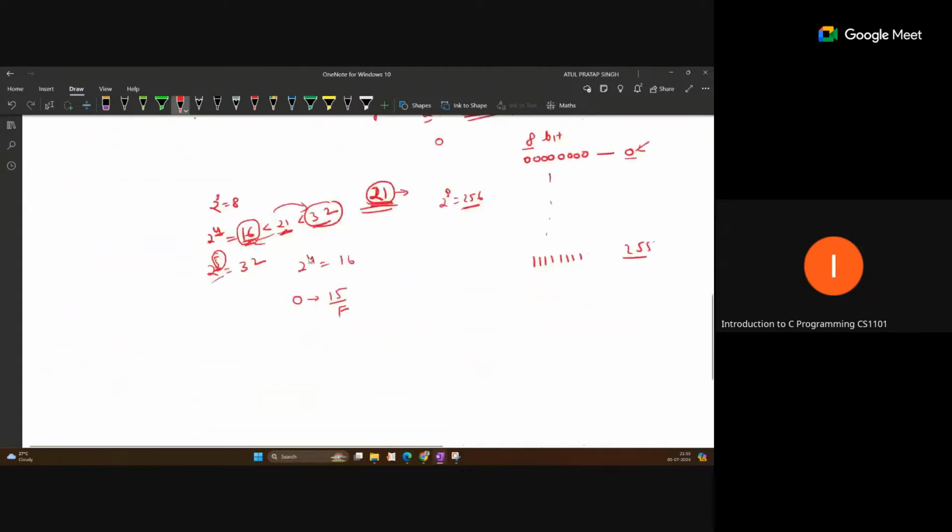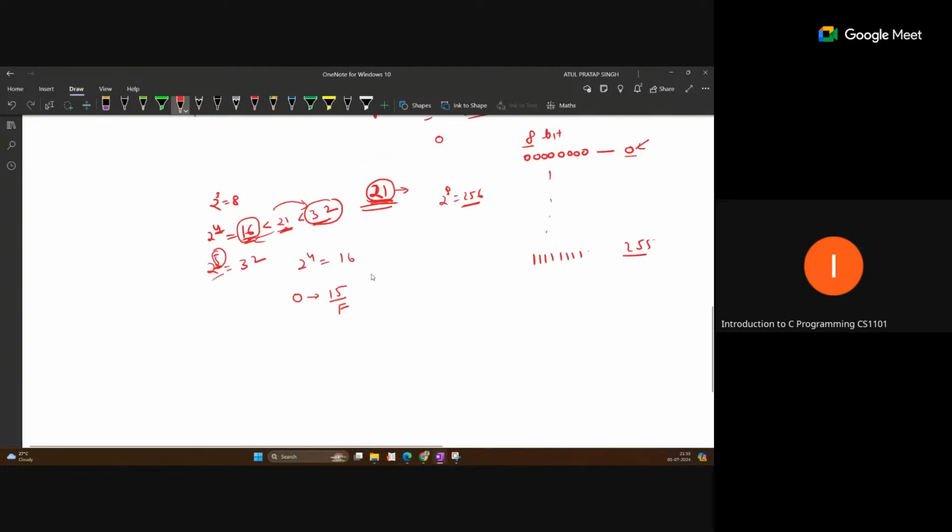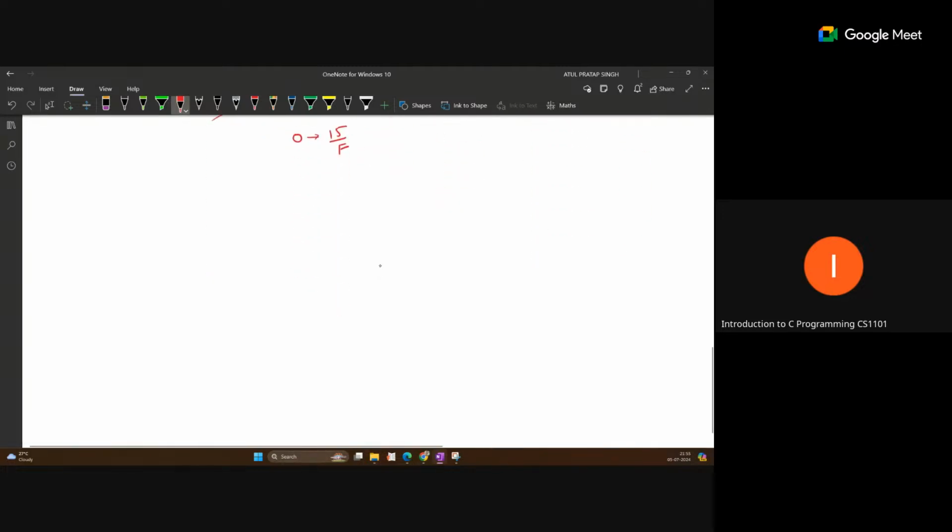And after that, conversion. Conversion is also important, and the first conversion is decimal to binary. This is very common. Suppose we want to represent this 24 in decimal as binary. How will this 24 be represented in binary? This is decimal. Yes, please ask.